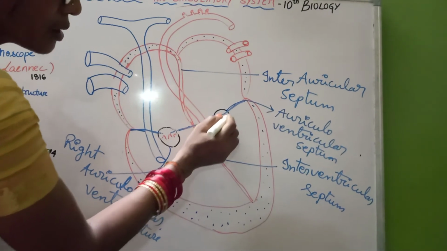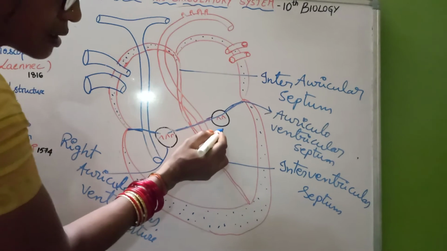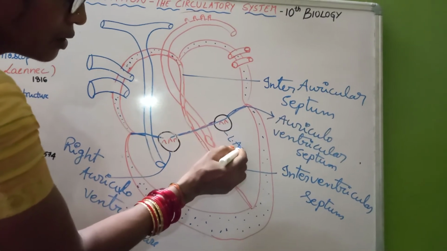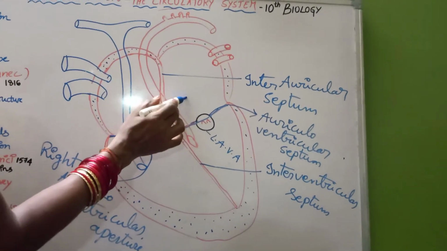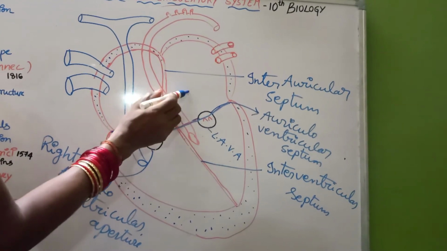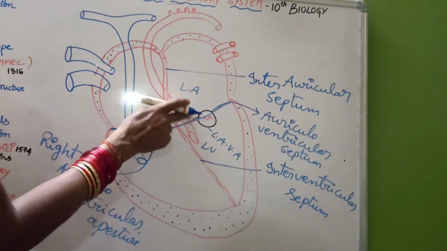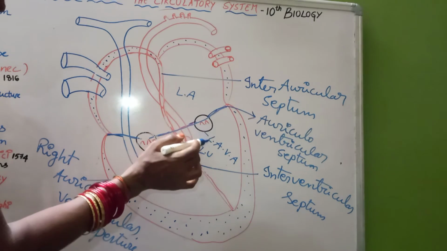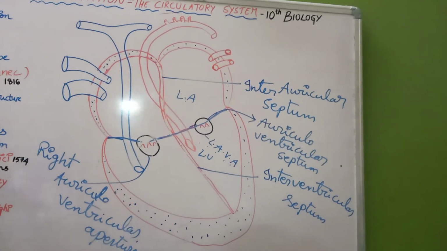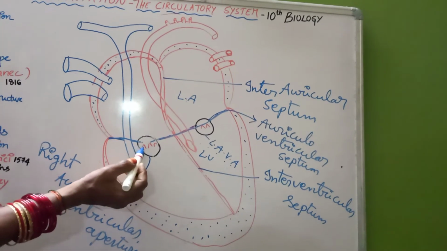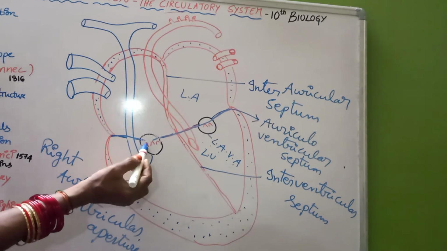The aperture which is there in between the left auricle and left ventricle is called the left auriculoventricular aperture. Left means the left hand side of the heart, left auricle this is, and this is left ventricle. It is lying in between these two, so it is called the left auriculoventricular aperture. And this right auriculoventricular aperture is guarded by a valve called the tricuspid valve.